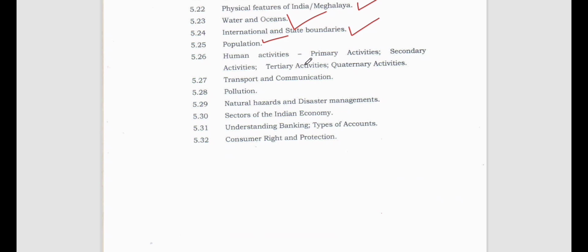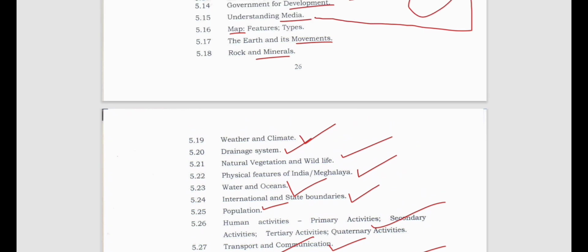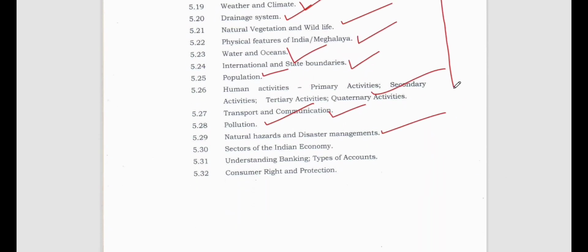Then human activities: primary, secondary, tertiary, and quaternary activities, transport and communication, pollution, natural hazards and disaster management. So these things. All right, let me go a little bit up. So from this map, where do we go? Till here, till disaster management.